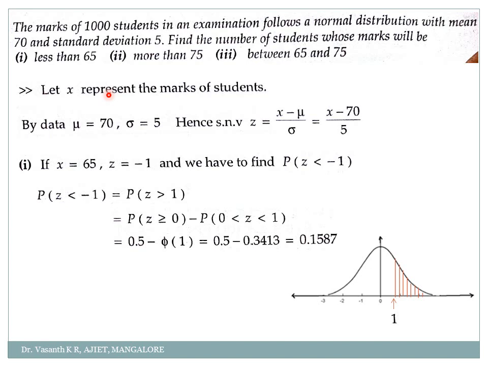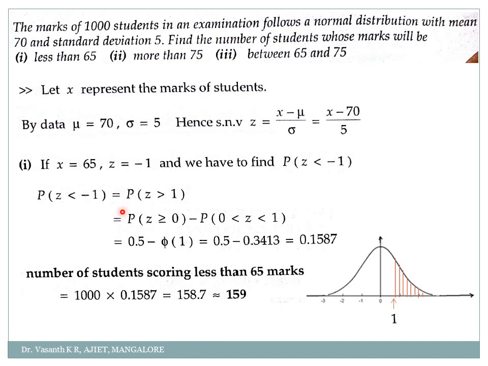They have asked you to find the number of students whose marks will be less than 65. So totally how many students are there in the college? 1000 students. Out of those 1000 students, how many students will have marks less than 65? So what you will do? Whatever answer we have got, we have to multiply with 1000. So the number of students having less than 65 is 1000 into 0.1587, or simply 158.7, or approximately 159 students out of 1000 students have marks less than 65. So there are totally 159 students who have scored marks less than 65. Are you clear with the concept, my dear students?